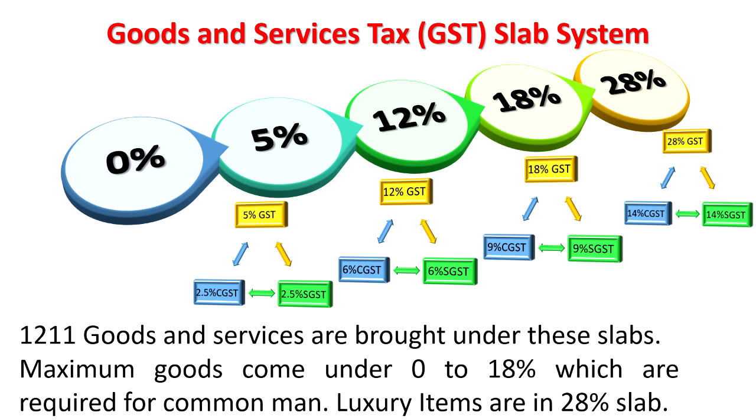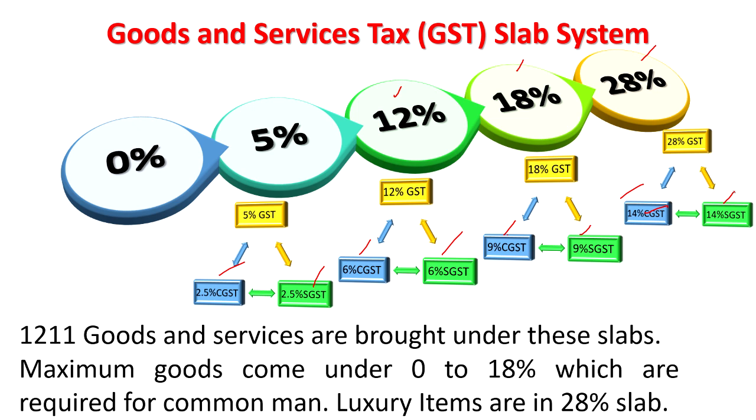One is 2.5% CGST, and 2.5% will go to the SGST, half. And if it is 12%, 6% will be CGST, 6% will be SGST, and there is also 18% GST collected, and in such a case 9% will be CGST, 9% will be SGST. If 28% is collected, 14% will be CGST and 14% SGST.